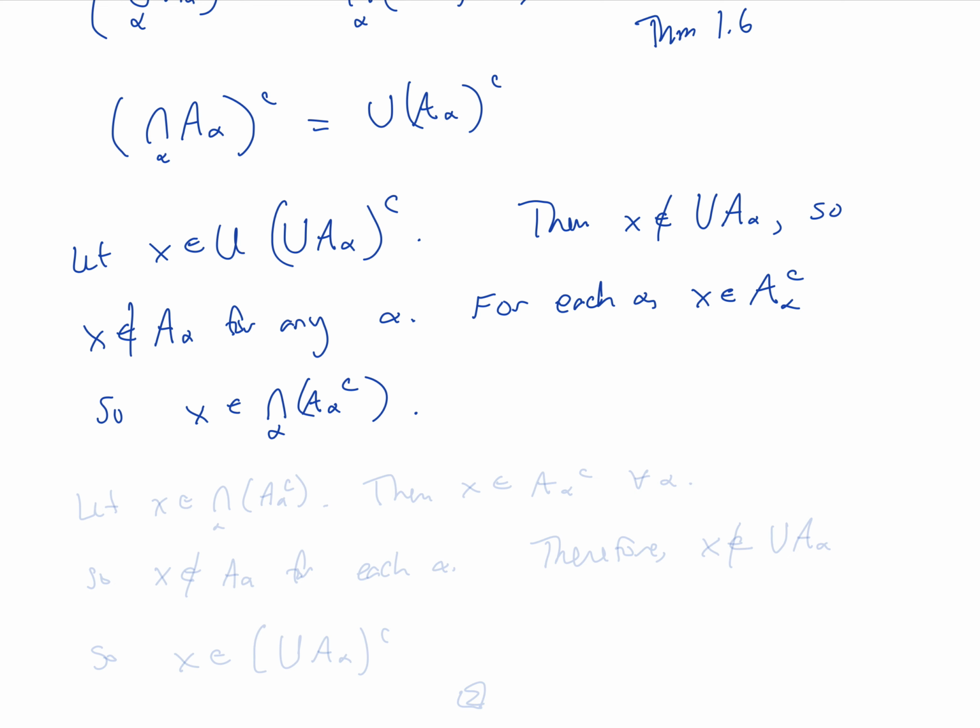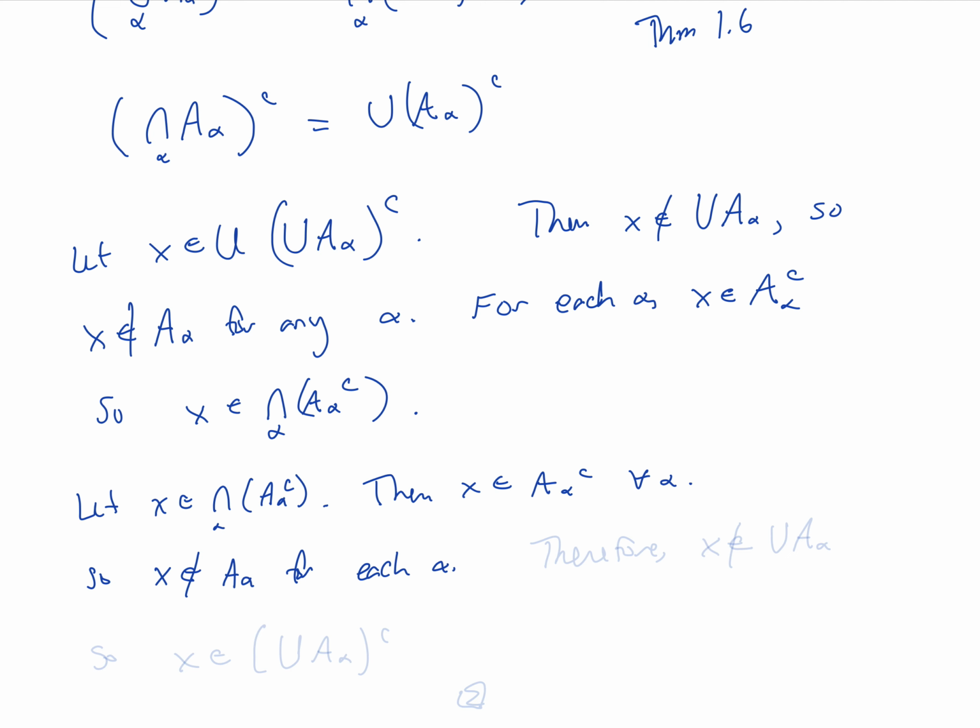Now let's do the reverse inclusion. Let X be an arbitrary element of the intersection over alpha of the A alpha complements. That means that X is in A alpha complement for all alpha. If it's in the intersection of all the sets, it must be in each set. And so that means that X is not in A alpha for each alpha.